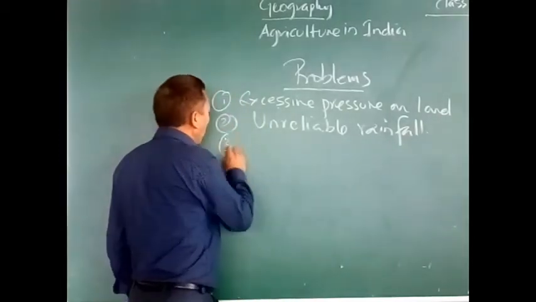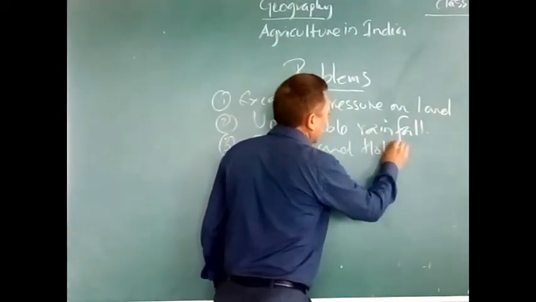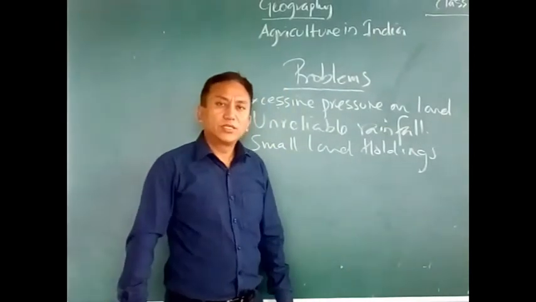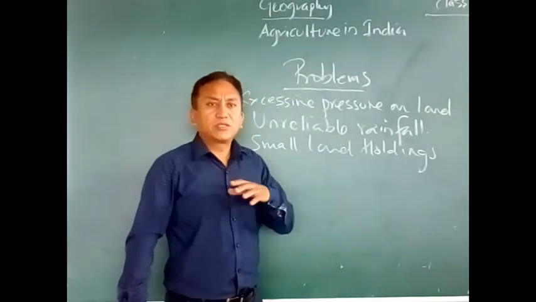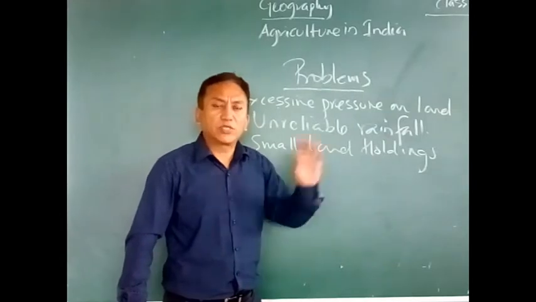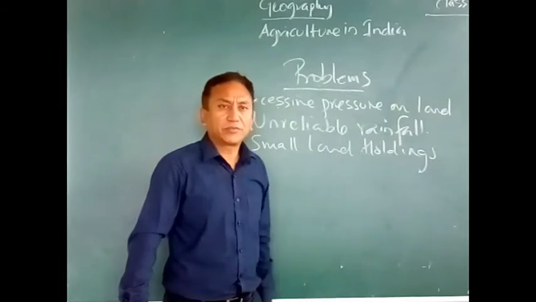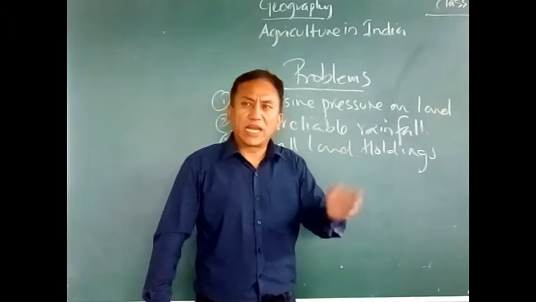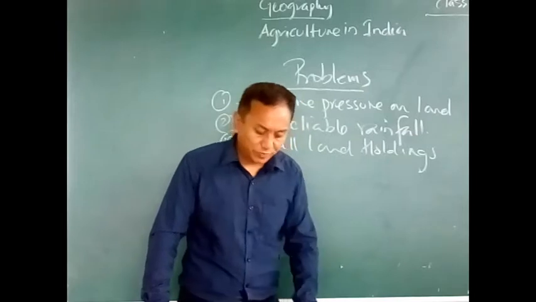Number 3 is small land holding. Because of the law of inheritance, the farmers have to divide the lands among the sons, and then the lands get smaller and smaller. On the small lands, the production also goes on decreasing. Small land holdings is another problem of Indian agriculture because the lands are constantly divided. Fragmentation of land takes place.